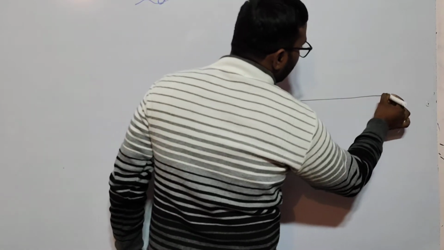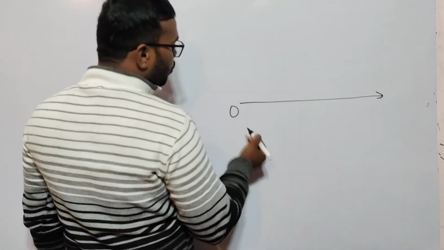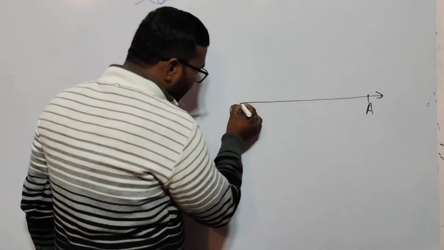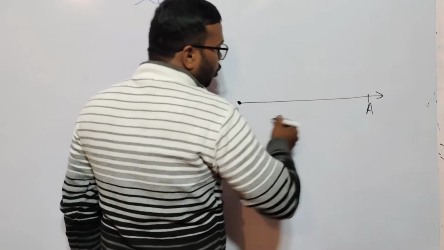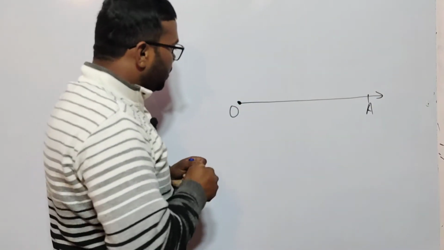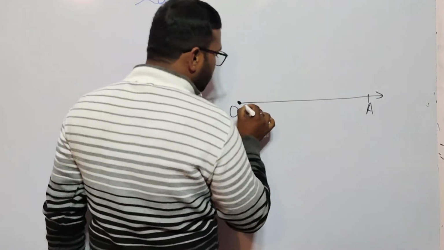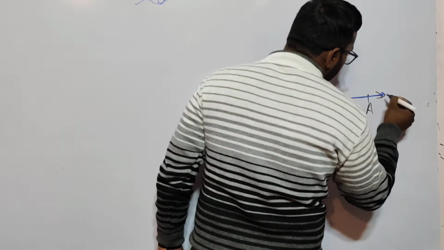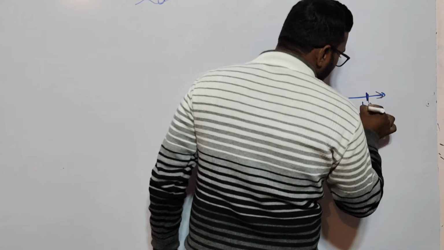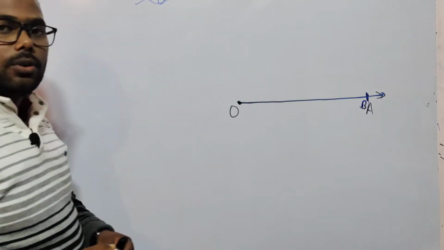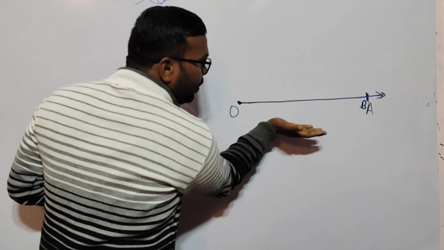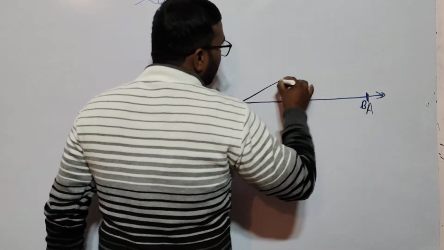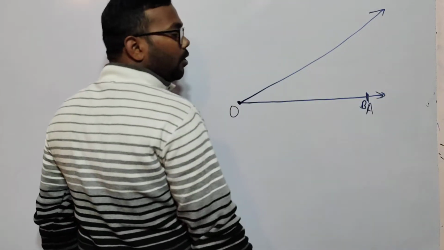If we have a ray, this is O and this is A, and another ray overlapping. If I draw another case of the ray, the overlapping ray is OB. If we rotate OB in the anti-clockwise direction, we get an angle and the displacement of OB like this.